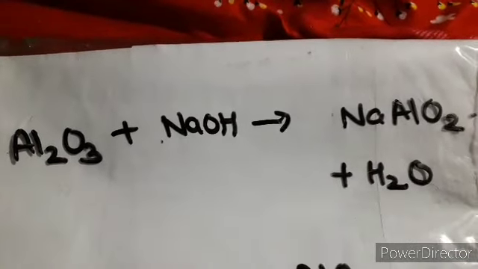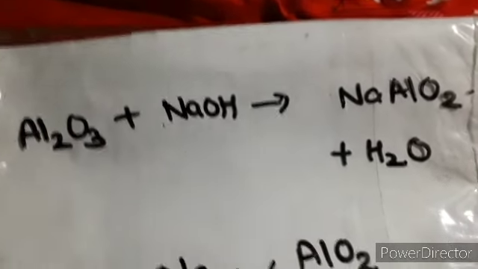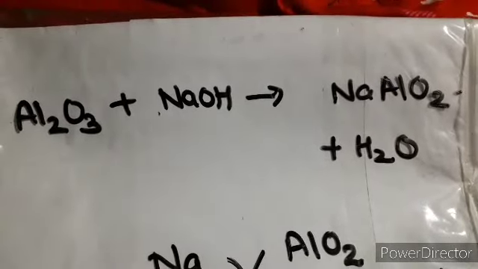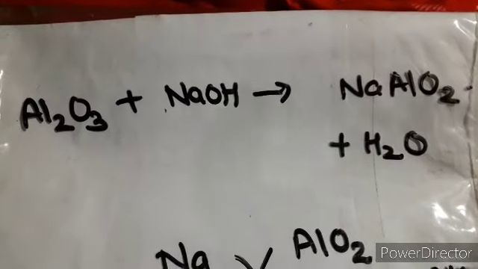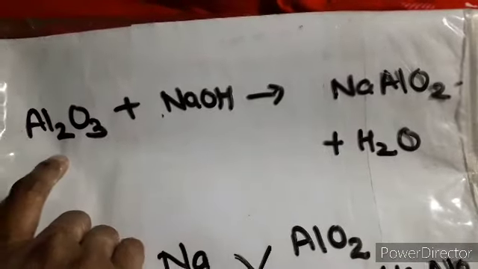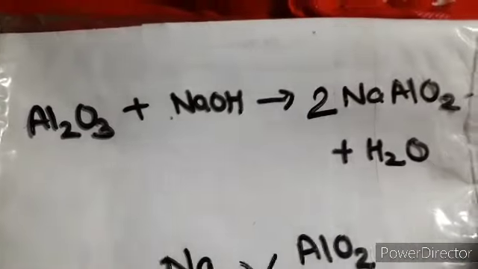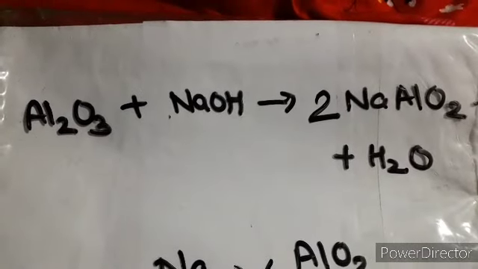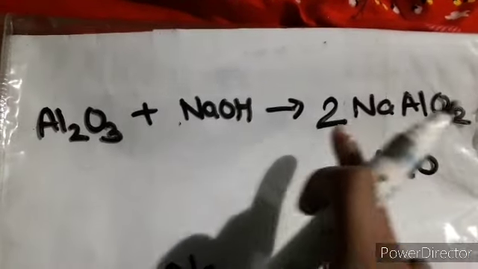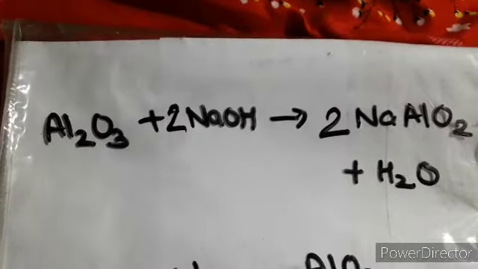So there are things which you can focus on, just focus on this aluminium part. Let's start, because the first number is 1 and 1 is not at all required, because whatever you multiply with 1 you get the same thing, right? So go with 2. Now where to put the 2, just see, over here Al is 2, over here Al is 1, so we can try and put 2 over here. Sodium over here it's 1, over here it's 2, so we can place 2 over here also to see whether it is balancing or not.